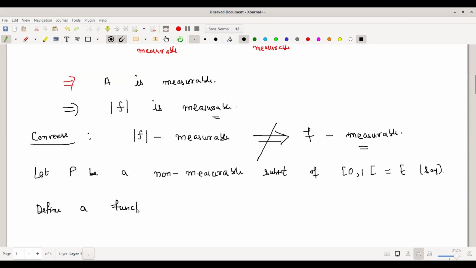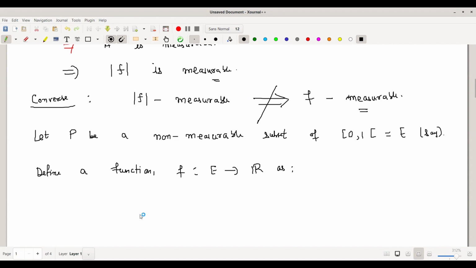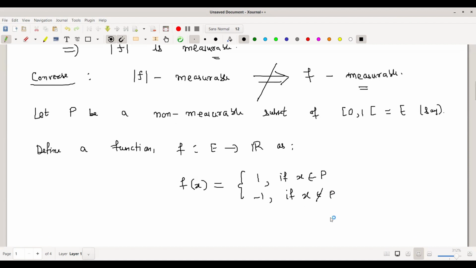Define a function f from E to R. E means this semi-open interval [0, 1). How are we defining it? f(x) is 1 if x belongs to P, and its value is -1 if x does not belong to P. So this is how I have defined my function f(x).